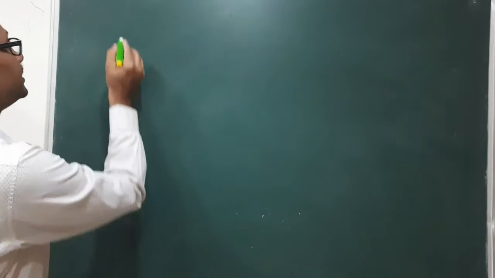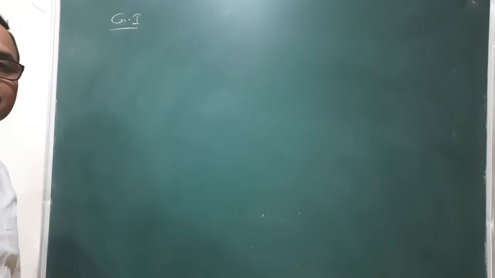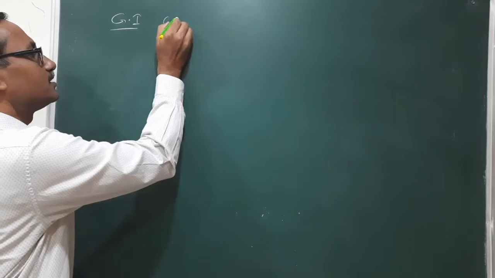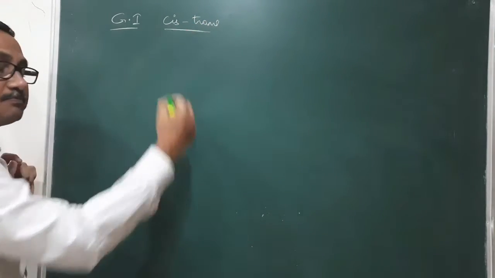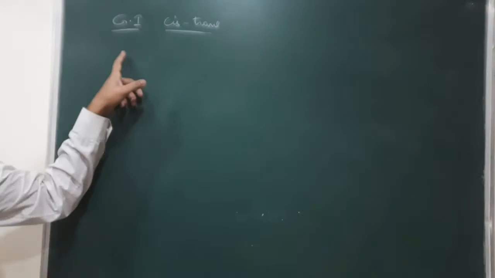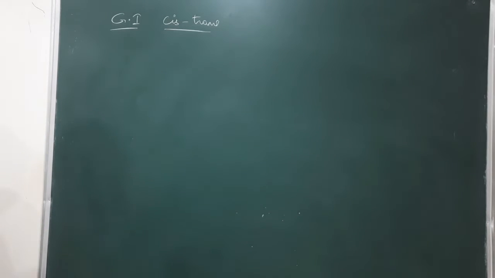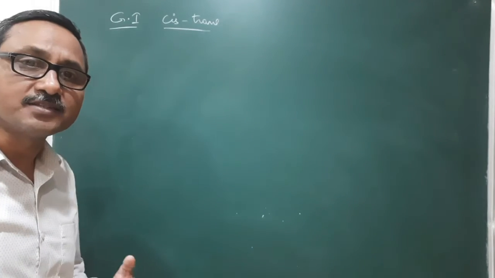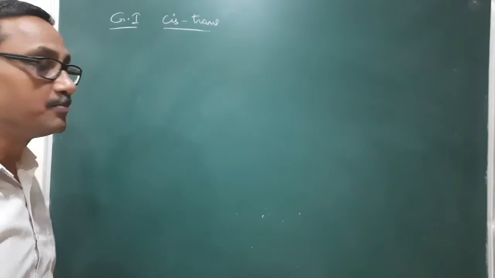Sometimes geometrical isomerism is also called cis-trans isomerism. Actually, the two geometrical isomers possess the same molecular formulae as well as structural formulae.